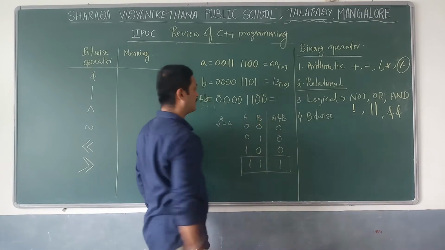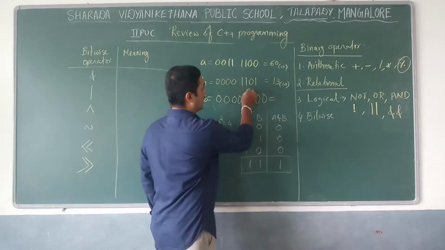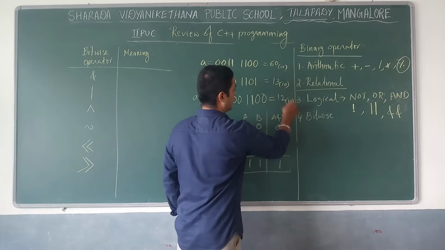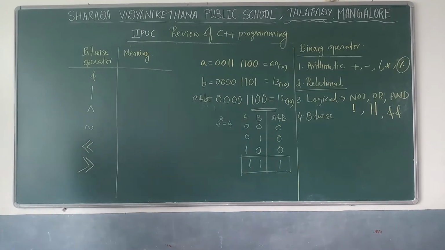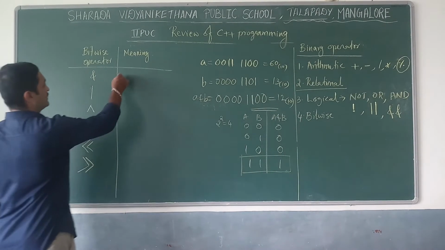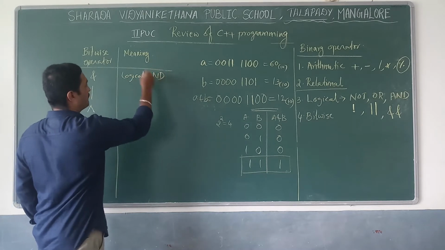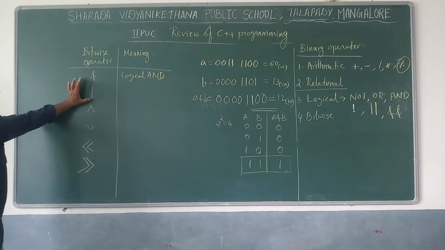So the answer is 1 1 0 0. 1 1 0 0 means 8 plus 4, that is equal to 12 of base 10. Okay, these are about the ampersand operator, how to implement the ampersand operator under bitwise operation. That means it performs logical AND operation, bitwise operation.